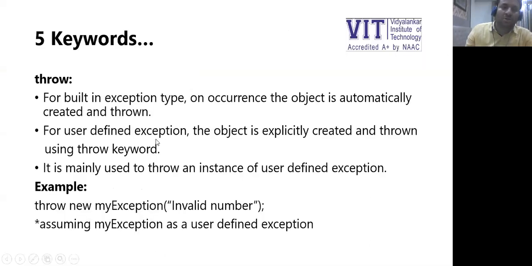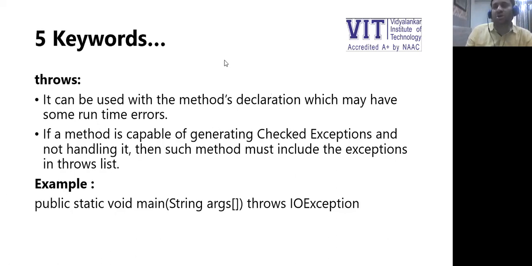Throw keyword. For a built-in exception, on occurrence, the object is automatically created and thrown. For a user-defined exception, the object is explicitly created and thrown using the throw keyword. So if I have my own exception class named MyException, and I want to pass an argument invalid number, then I may throw new MyException invalid number, where MyException is a user-defined exception. So basically, throw is used to explicitly throw the exception object. Now, throws is very interesting.